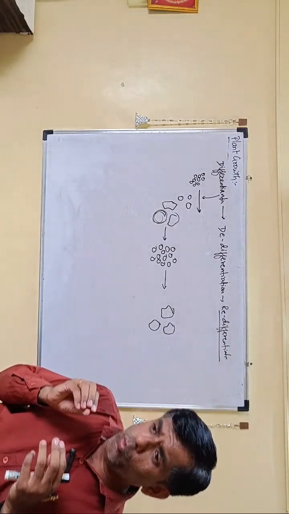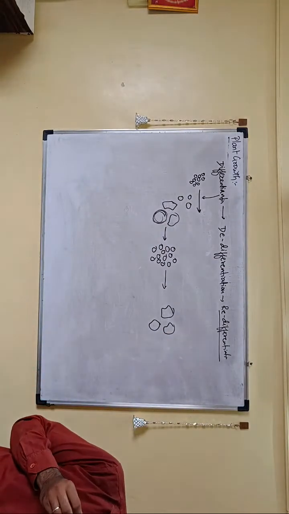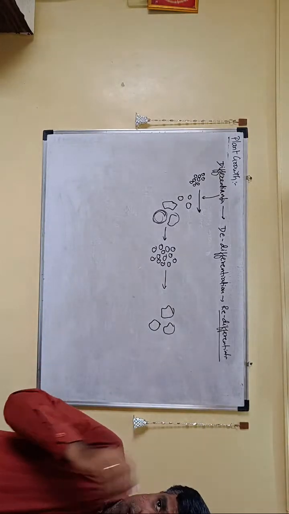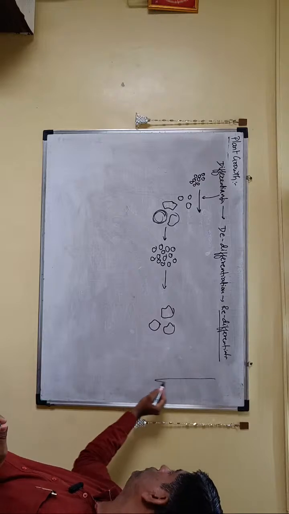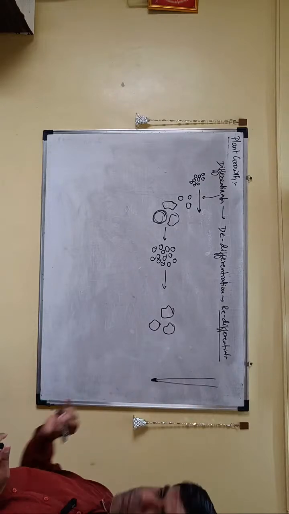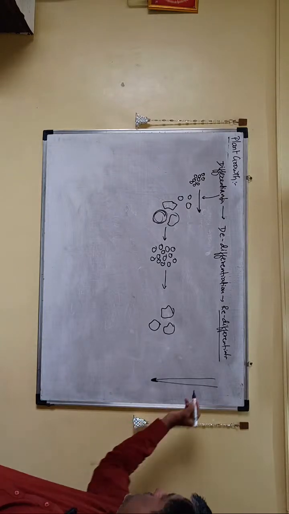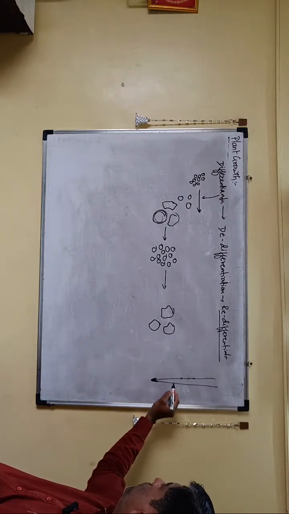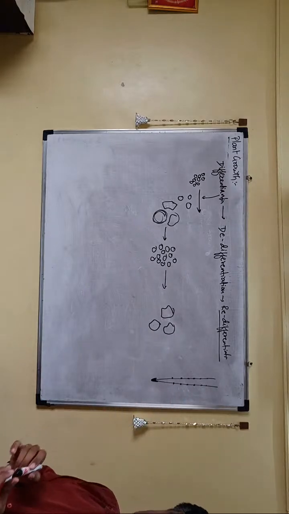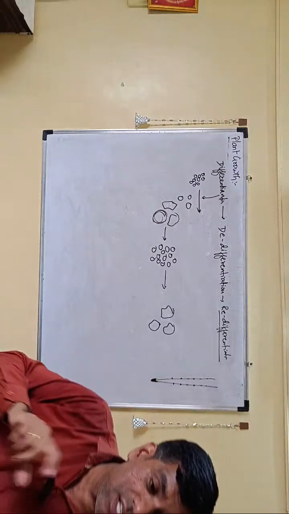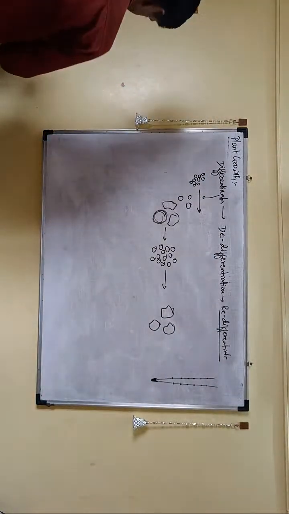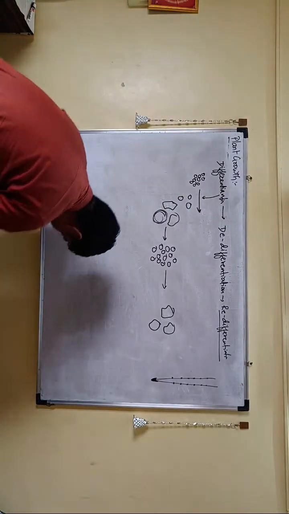Now, what will happen to the cell will depend on where this cell is located. Like if you take a particular cell away from the root and put it at the tip, it probably will become part of the root cap. And if you take this cell and put it towards the periphery, probably it will become part of the epidermis. So the location of that particular cell is going to decide the fate of the cell. So that is what we call regarding your growth. Let us see what they have to say.